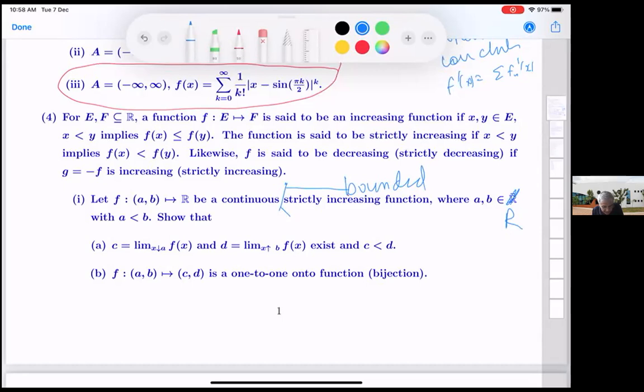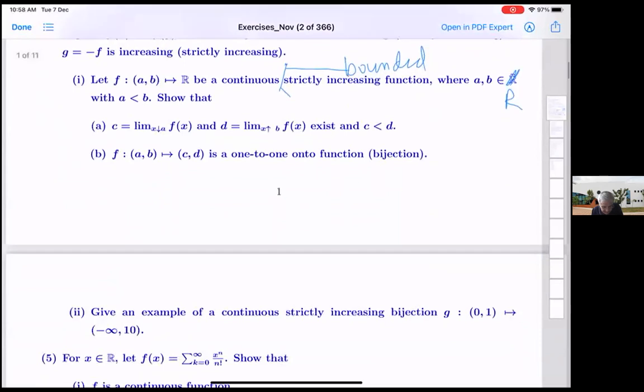Then show that f from (a, b) to (c, d) is a one-one onto function, a bijection. So this we can ignore for now.